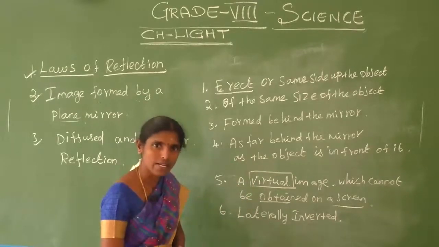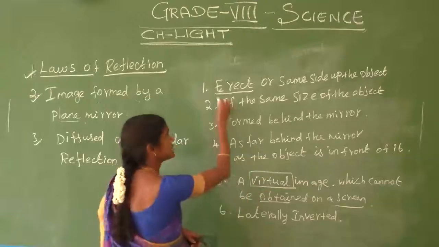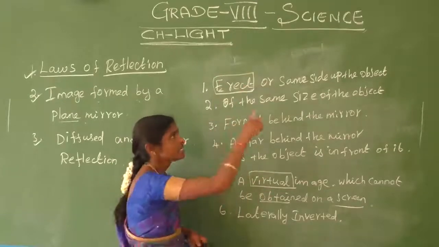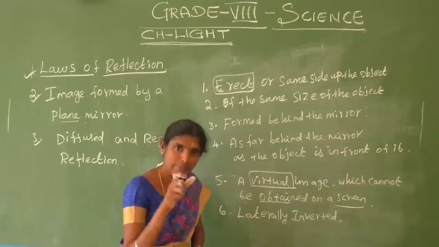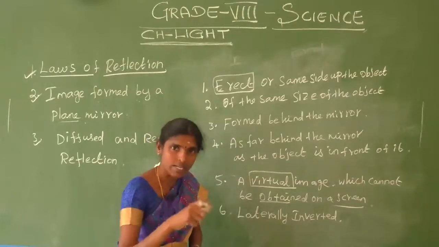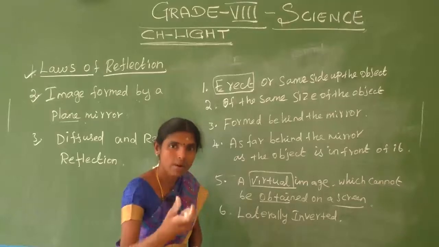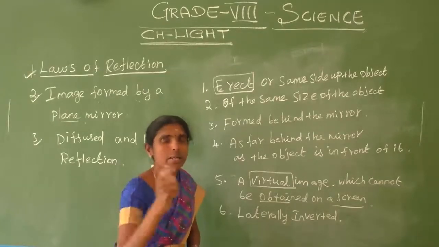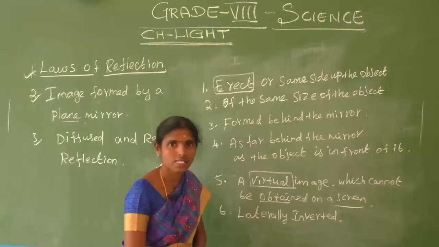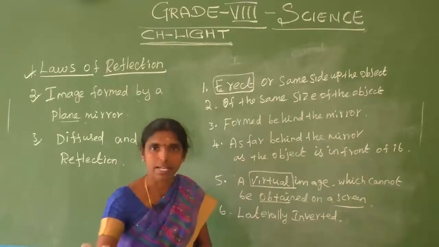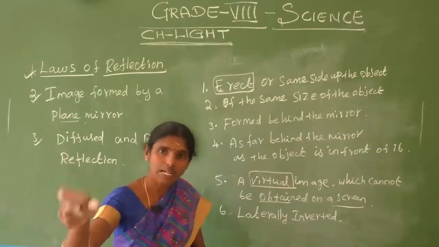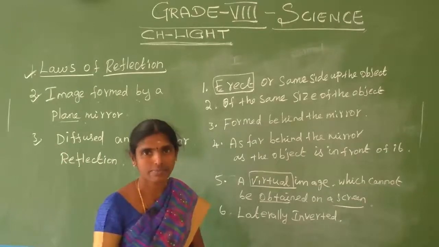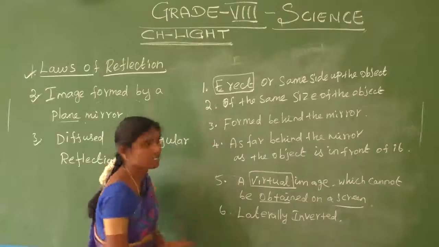The second point is erect. Whatever is in front of the plane mirror, the same image we get. I am standing in front of the plane mirror, my image is also present in the plane mirror. That is called erect.